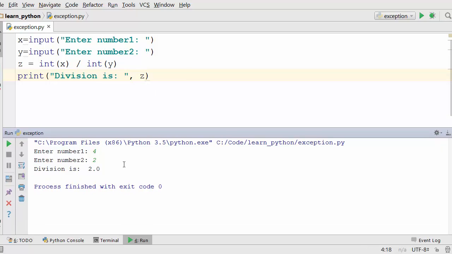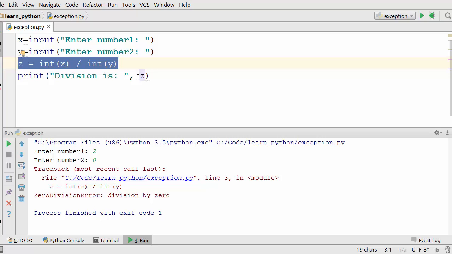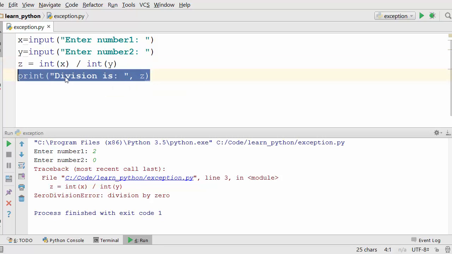But what happens when you have a scenario like this? Again, you're dividing a number by 0 and you get a crash. Now, the interesting thing to notice here is that when the crash happened, it stopped execution of the program at this point. You do not see this print statement being executed. Now, if you are writing a huge program, let's say a 1000-line program, and this kind of situation happens in the middle, your program will terminate the execution in the middle, which is not good.